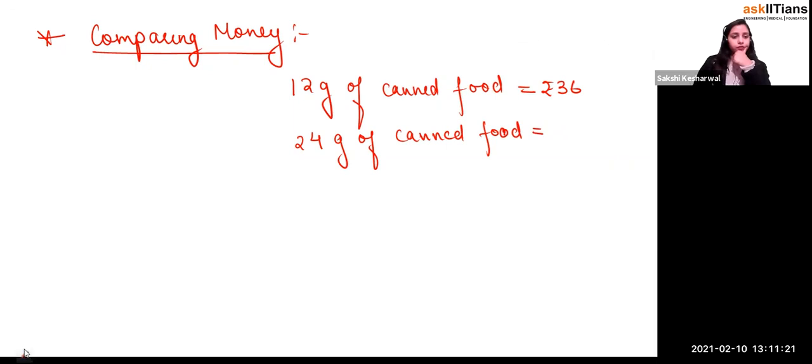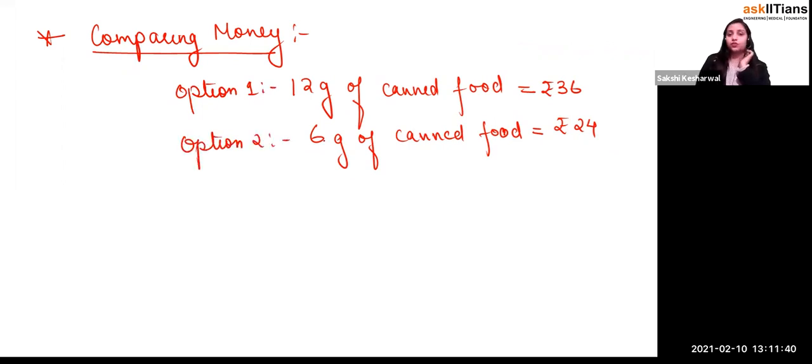I'll not write 24. Let's make a small example. 6 grams of canned food you're getting at rupees 24, right? Now this is option 1. Yes, now this is better. See, these things you have to think a lot about. So this is option 1 and this is option 2, right? Which one is the better option for you?